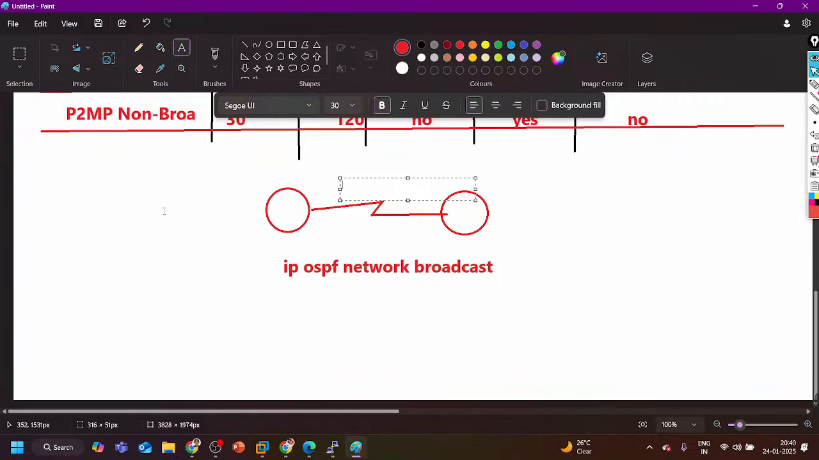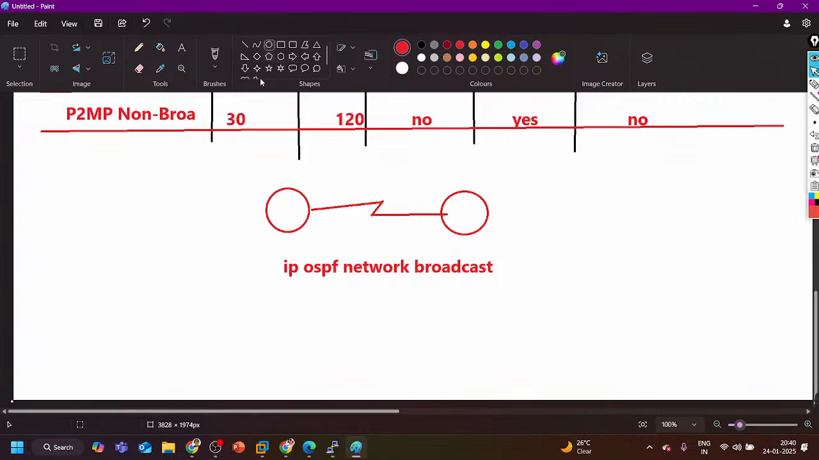This is an interview question. In scenario number 1, two routers are connected through an Ethernet cable. In scenario number 2, two routers are directly connected through a serial link. In which scenario will DR BDR election happen, in which will it not happen, and why? In this case DR and BDR election will happen, in this case it will not. Reason: here by default the OSPF network type is broadcast, here by default the OSPF network type is point to point.